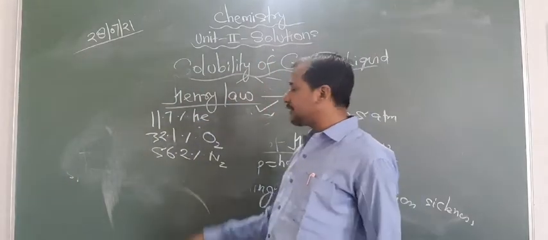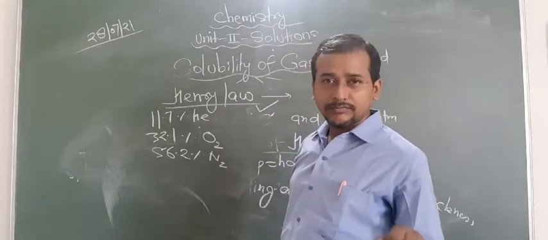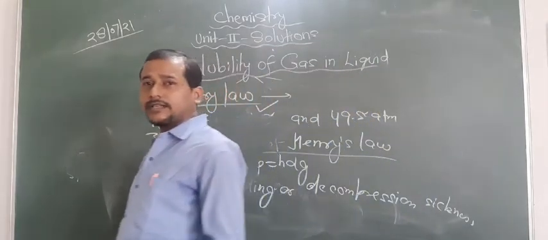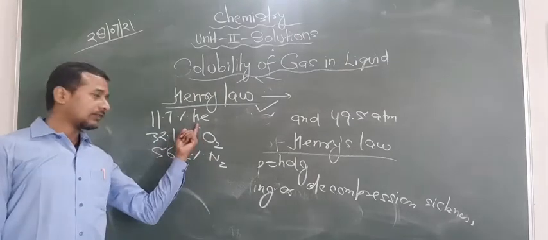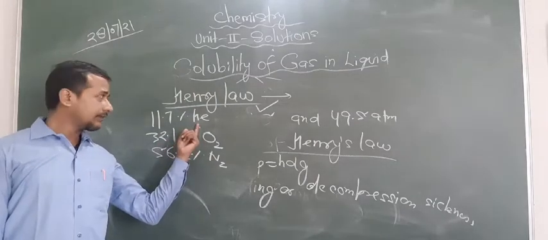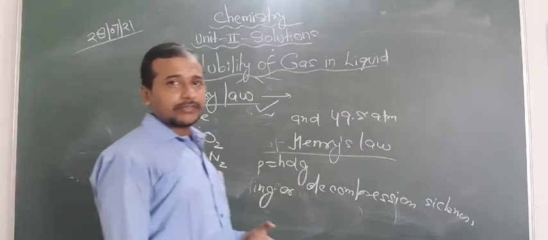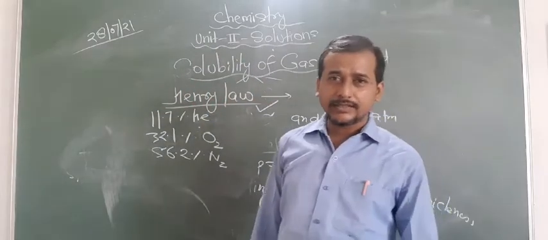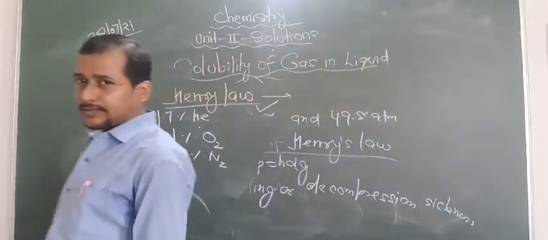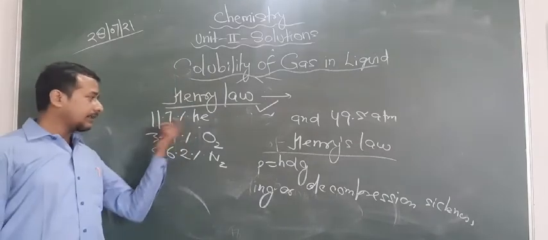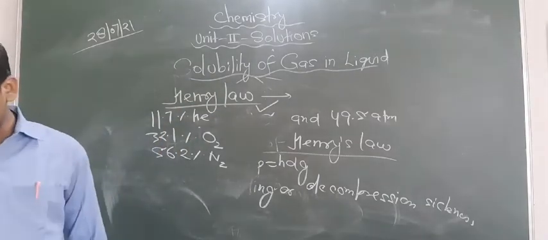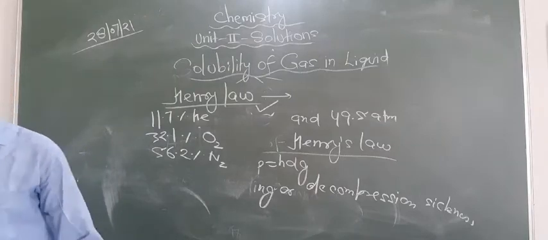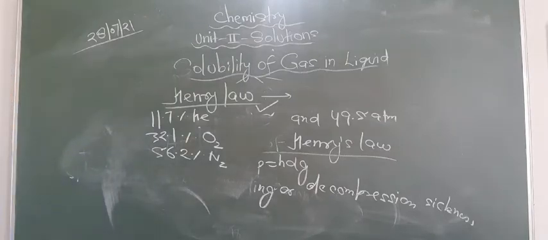What is the percentage of nitrogen in the oxygen cylinder used by the scuba diver, or what is the percentage of helium? One more thing, helium is minimally soluble, that means less soluble in water. So applying pressure has no more effect. That's why we can use the cylinder having helium 11.7%. Okay, one more application of Henry is at high altitude.